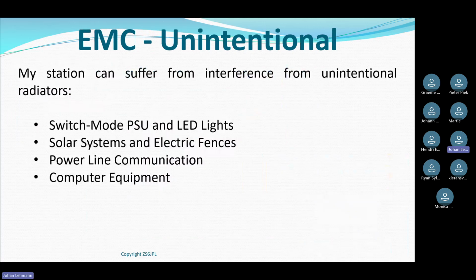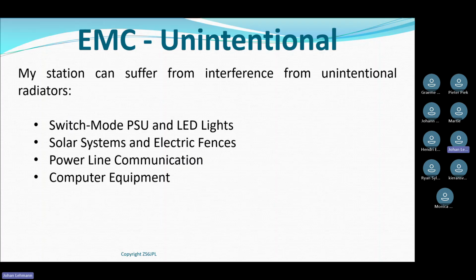Unintentional. My station can suffer from interference from unintentional radiators. Now remember what we said, an unintentional radiator is something that uses RF energy internally, but it is not supposed to. It's not meant or designed to radiate it, but it does, and that causes interference.